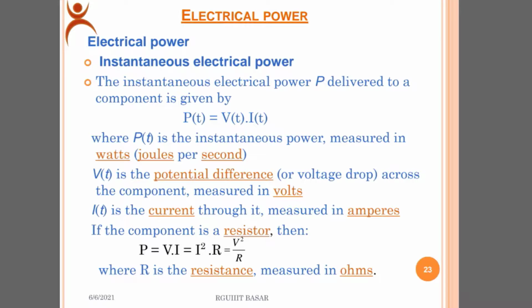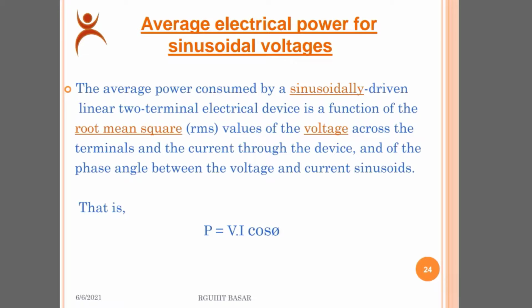Electrical power. Instantaneous electrical power. The instantaneous electrical power P delivered to a component is given by P(t) equal to V(t) into I(t), where V(t) is the potential difference or voltage drop across the component measured in volts, and I(t) is the current through it measured in amperes. If the component is a resistor, then P is given by V into I equal to I squared into R equal to V squared by R, where R is the resistance measured in ohms. Then go to another slide.